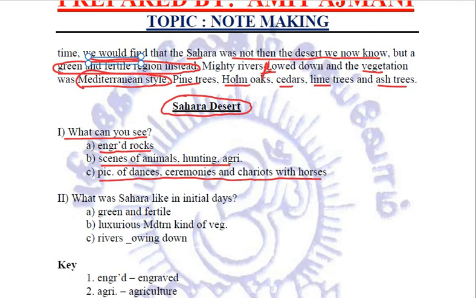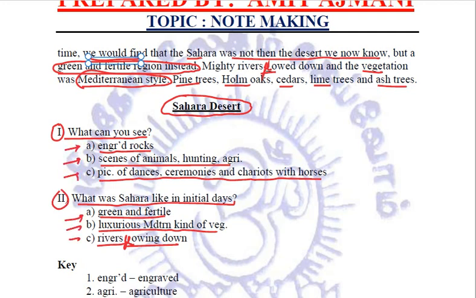Second subheading is, what was Sahara like in initial days? It was green and fertile, luxurious Mediterranean kind of vegetation, rivers flowing down. This was Sahara in initial days. Make use of the format, the indenting, and the abbreviations. In abbreviations, we have got engraved, pictures, agriculture. We could have used ceremonies also, but we haven't. When we are doing it, we can use it.